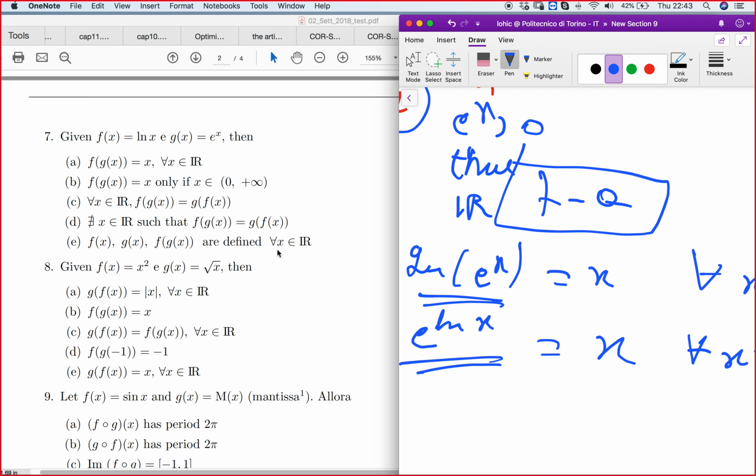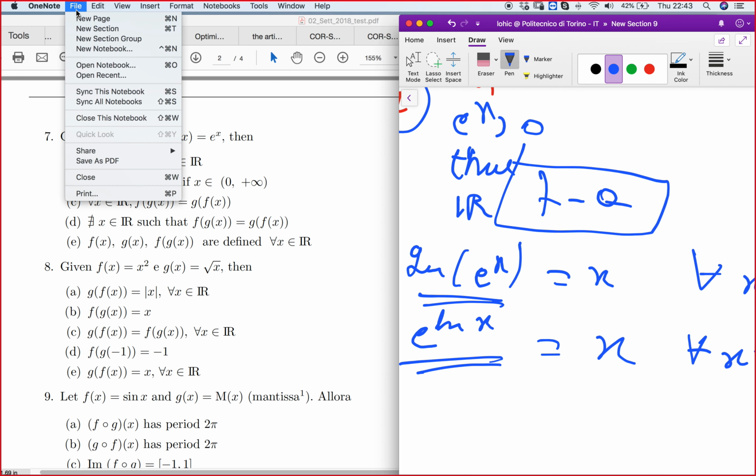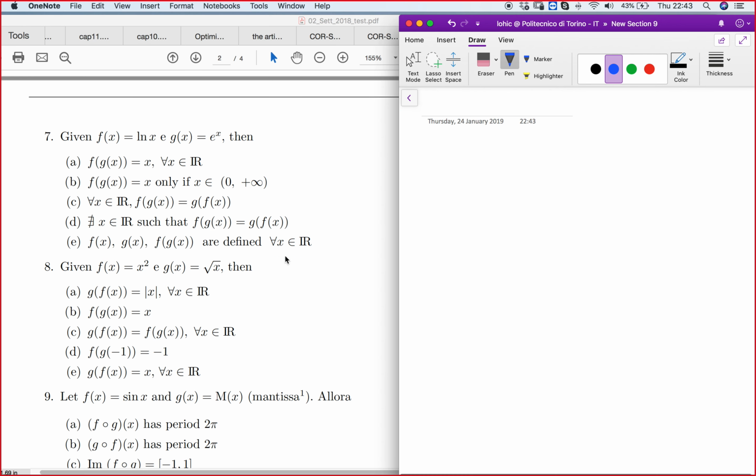Okay, let's move to number 8. Even here you have f of x equal to x squared and g of x equal to root of x.